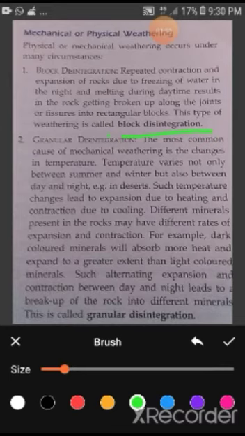Different minerals present in the rock may have different rates of expansion and contraction. For example, the dark colored minerals will absorb more heat and expand more than the light colored minerals. After that, when expansion and contraction continuously go on, the rocks break down into very small pieces, and this kind of weathering is known as granular disintegration.